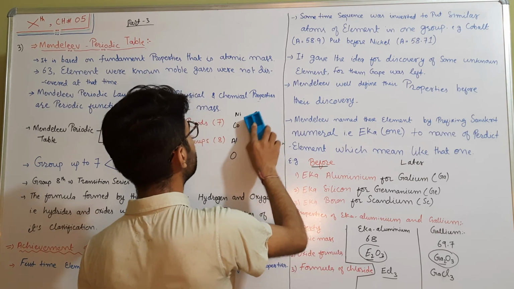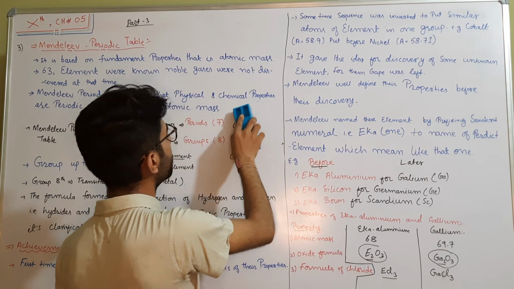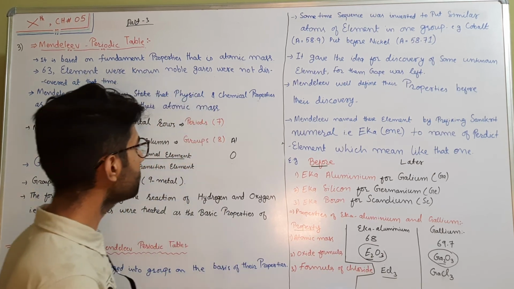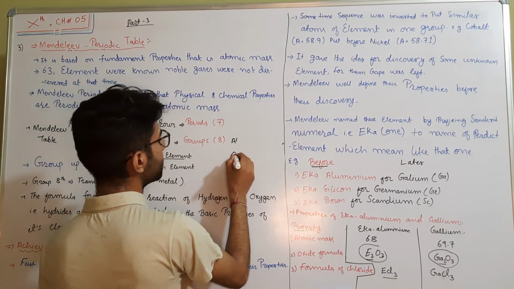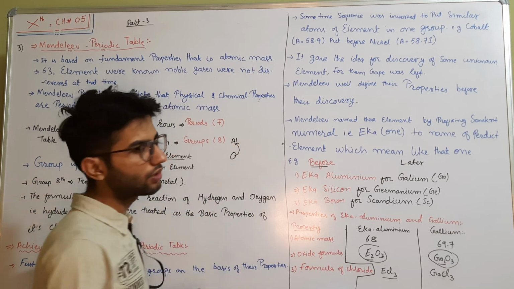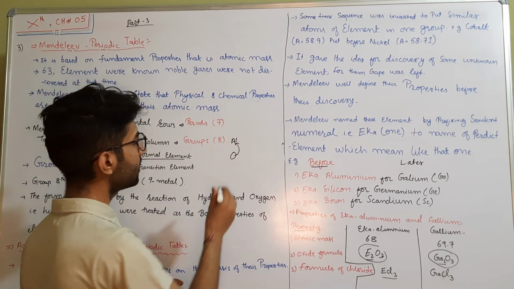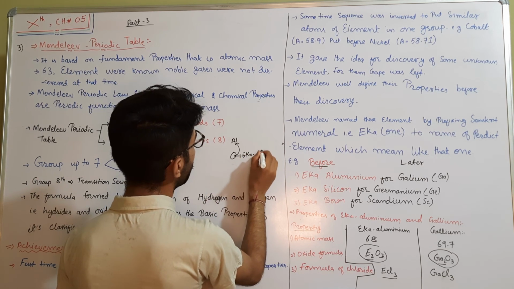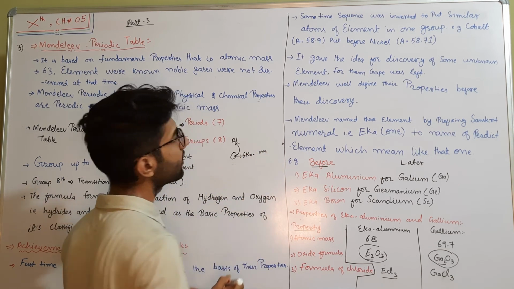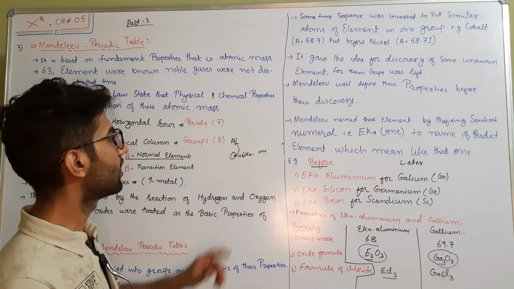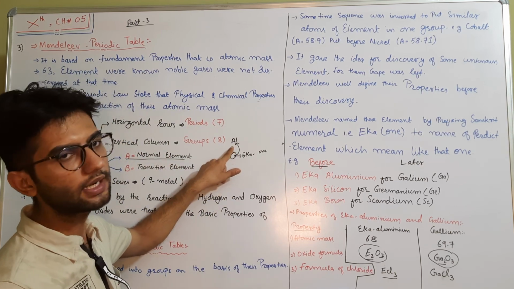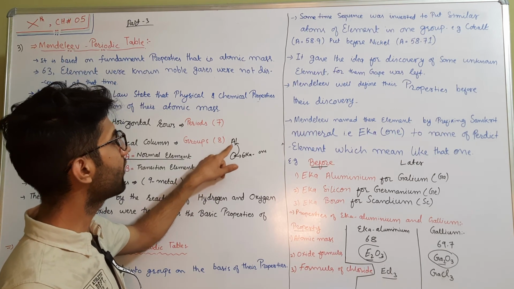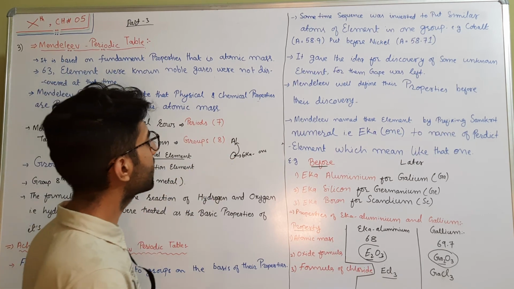So Mendeleev used his creative mind and gave the hypothesis that there was an atom just below aluminium whose properties should resemble aluminium, and he used the prefix from the Sanskrit word eka. Eka means one, or similar to that one, meaning the atom present in the same group. As it was just below aluminium, we call the unknown element eka-aluminium.